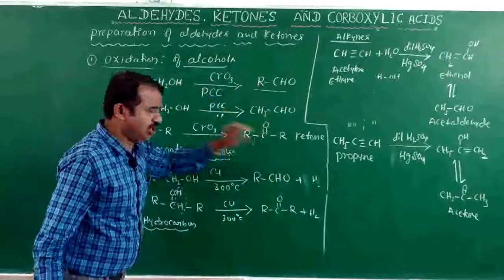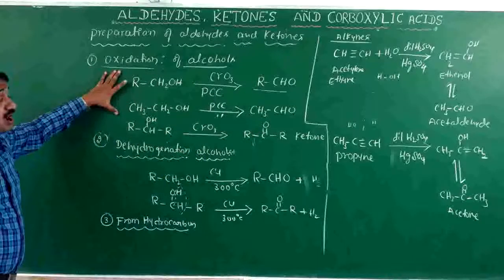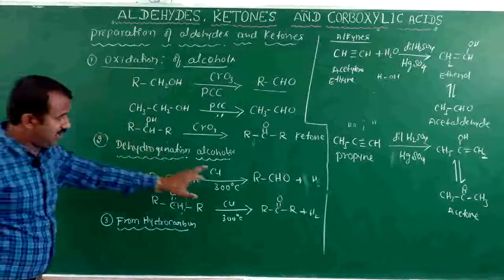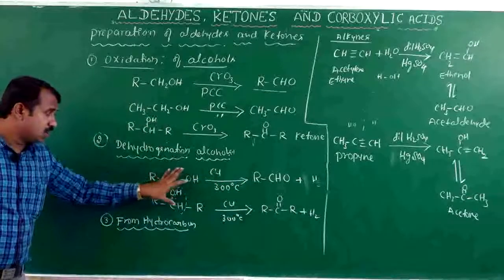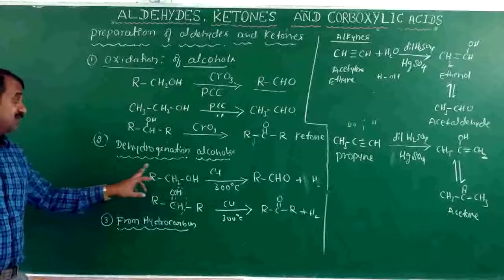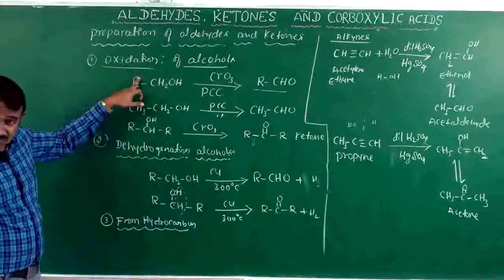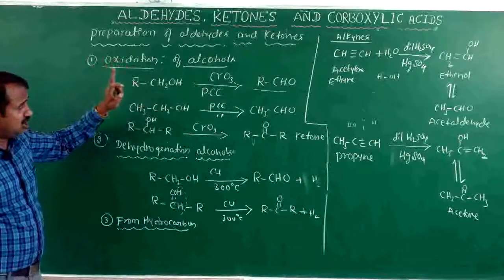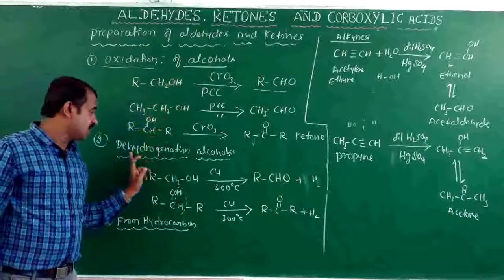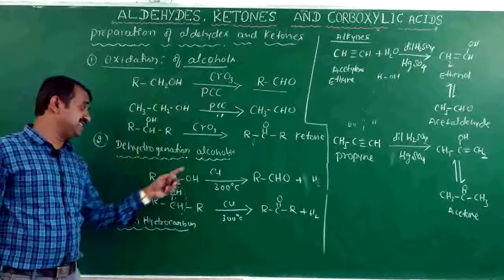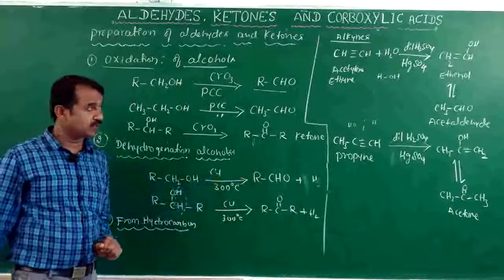Aldehydes and ketones from alcohols: oxidation of alcohols. Aldehydes and ketones also come from alcohols by dehydrogenation. This is oxidation using a mild oxidizing agent. Dehydrogenation means the alcohol is heated with copper at 300 degrees Celsius to form aldehydes and ketones.